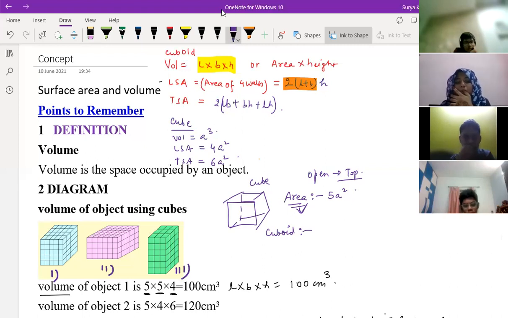So what should we write? You should write the cuboid formula. I just asked everybody: the surface area of the cuboid in which the top part is not given to you. The top part is open.